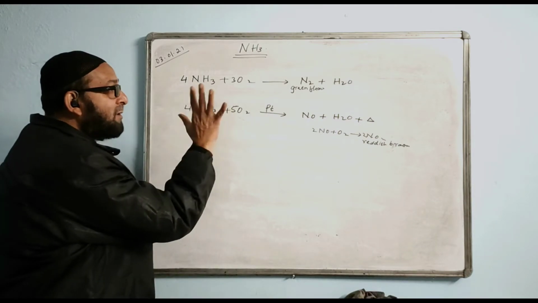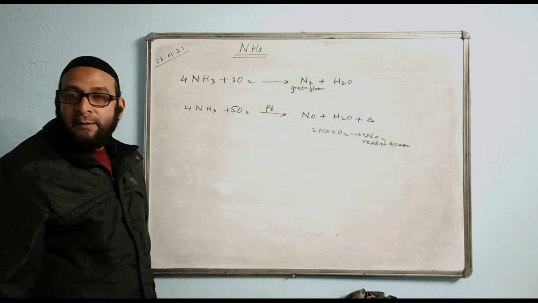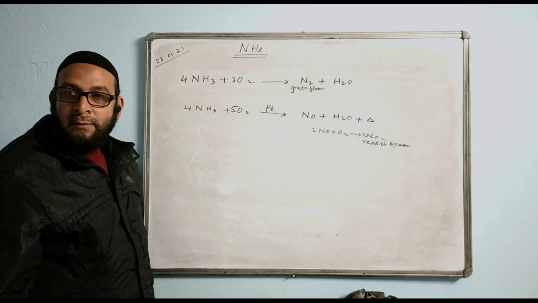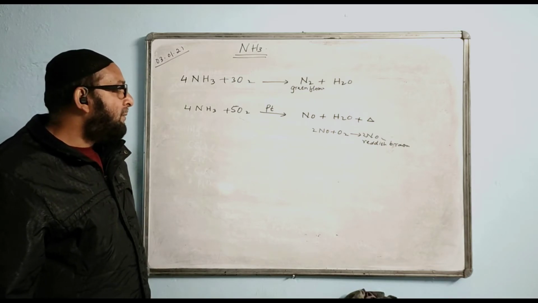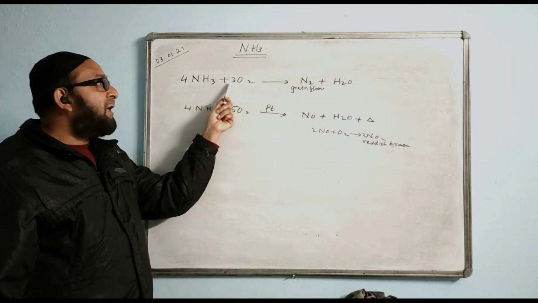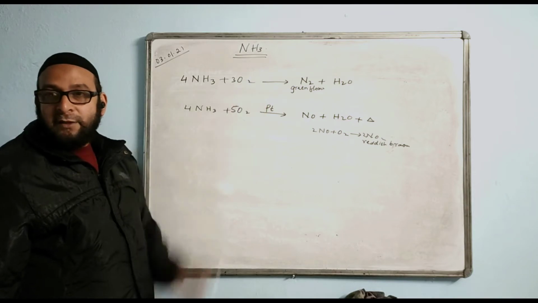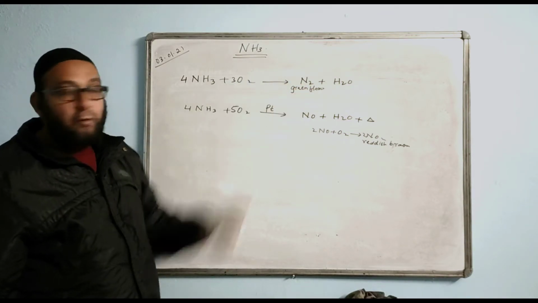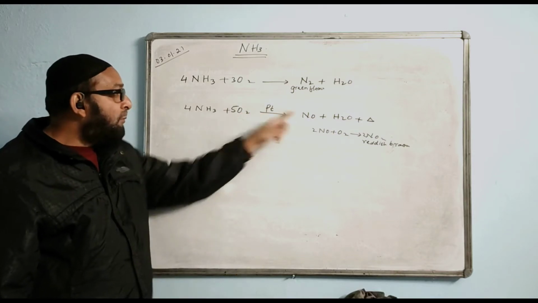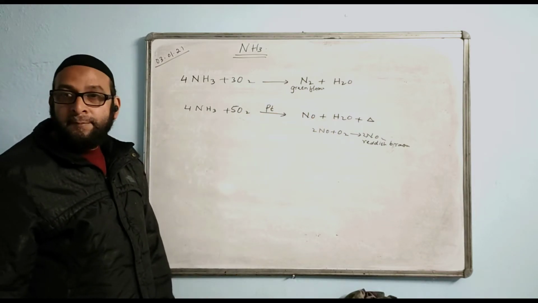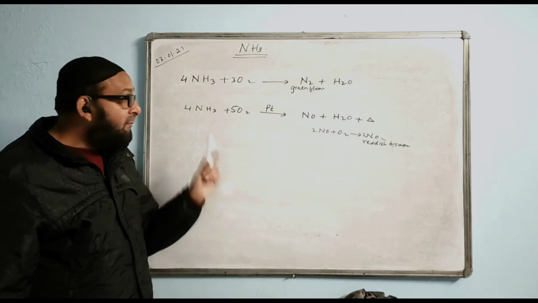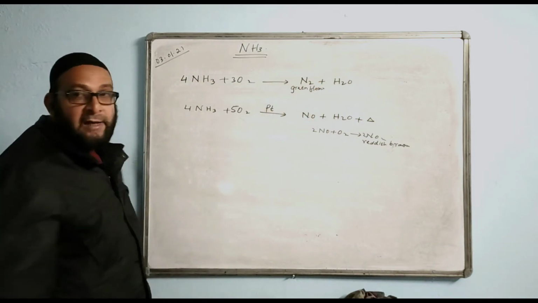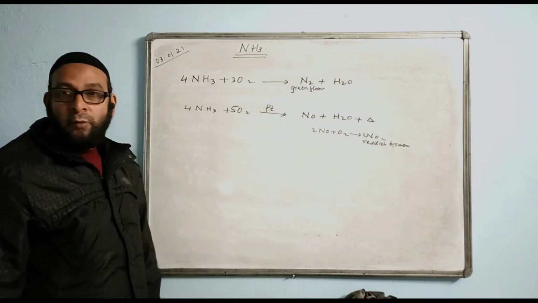When you write 5, then you write P. It is an easy way of remembering it. And when it is 3, no catalyst. When it is 3, the products are N2 and H2O. But when it is 5, the products are NO and H2O. You have to learn it properly. Reactants are same, but the products are slightly different. This is N2 and this is NO.